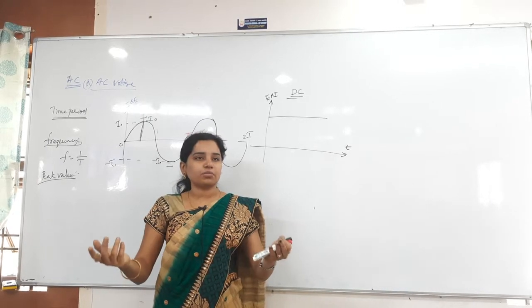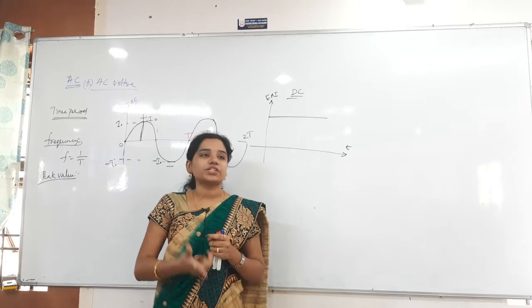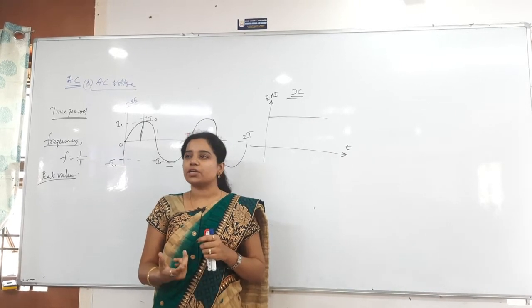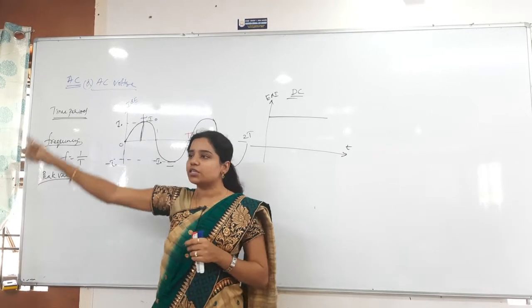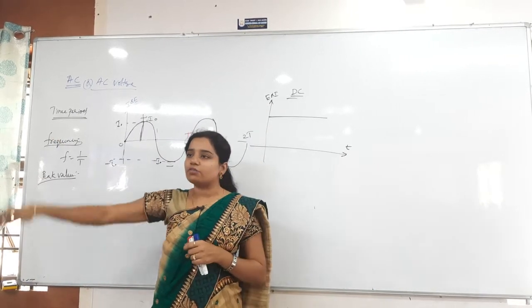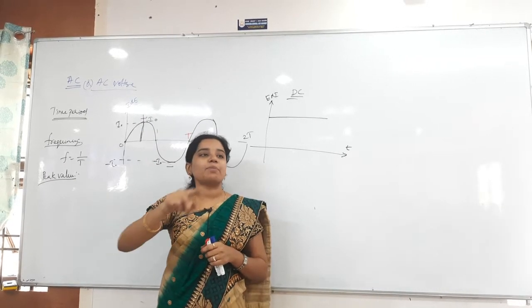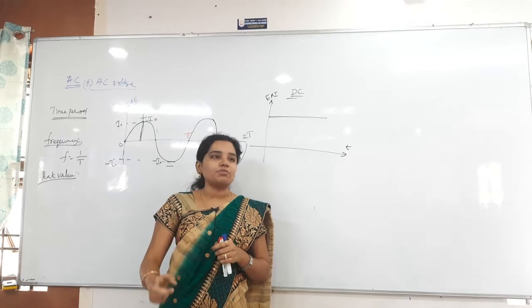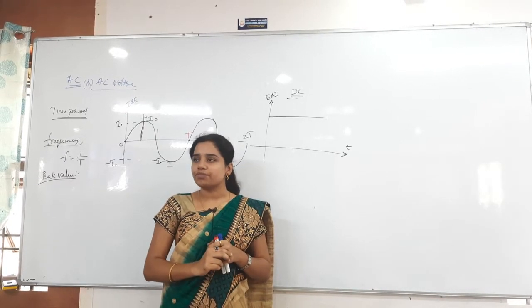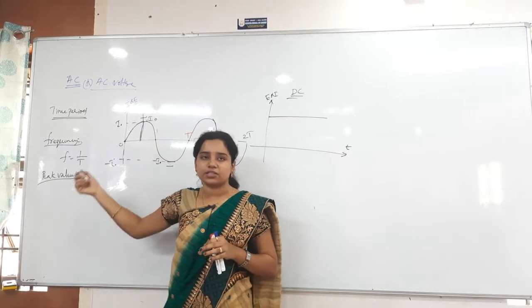Whenever you are doing it in the normal atmosphere, after some time it will come to rest, due to what? Air friction. Due to the air friction, the energy will be lost. Initially it oscillates from here to here, then it keeps on decreasing like this. So the amplitude is decreasing. Amplitude decreasing with respect to time is known as damped oscillations. Now we will take only the normal oscillations, without damping, for this chapter.